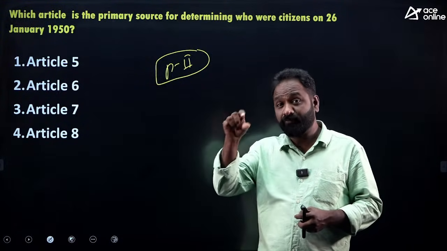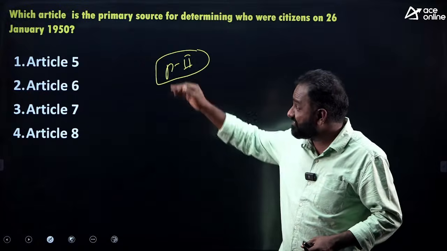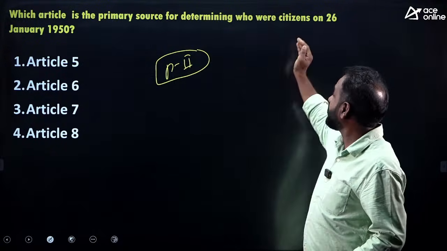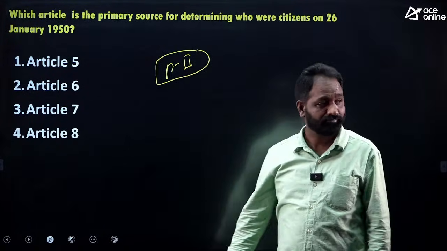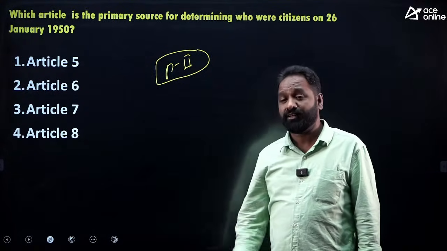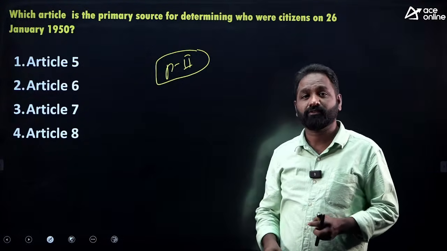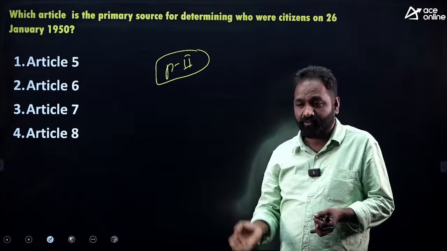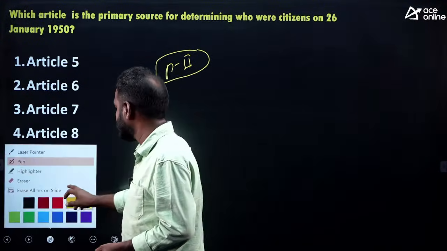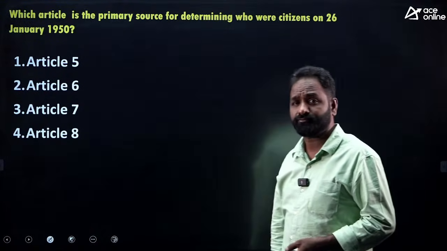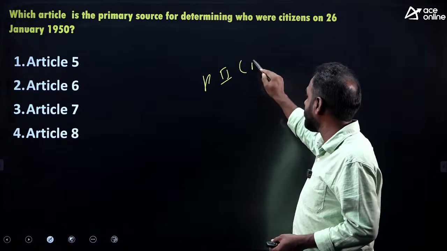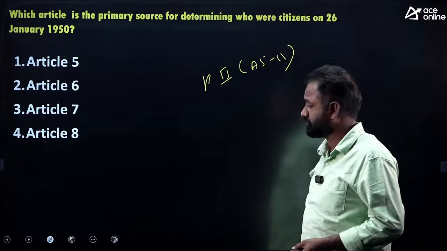So that provision is mentioned in which article? Which article is the primary source of determining who are the citizens on January 26, 1950? Is it Article 5, 6, 7 or 8? Very simple, the first article, Article 5. Do you remember Articles 5, 6, 7, 8, 9? Part 2 talks about citizenship, Articles 5 to 11. Did you remember?